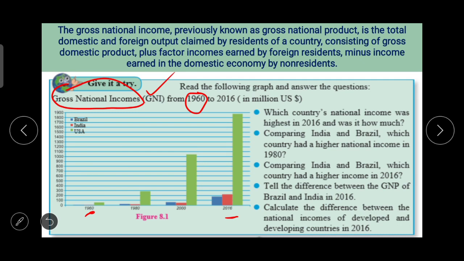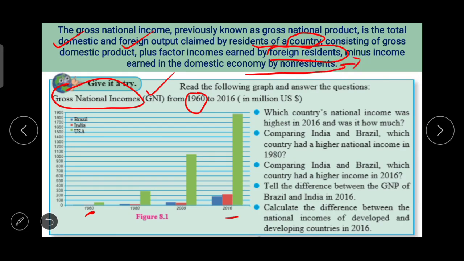The gross national income, which is also known as gross national product, is the total domestic and foreign output claimed by residents of a country, consisting of gross domestic product plus factor incomes earned by foreign residents minus income earned in the domestic economy by non-residents.